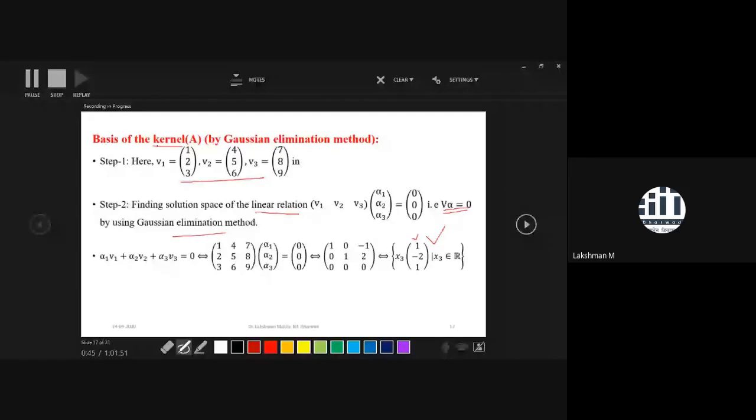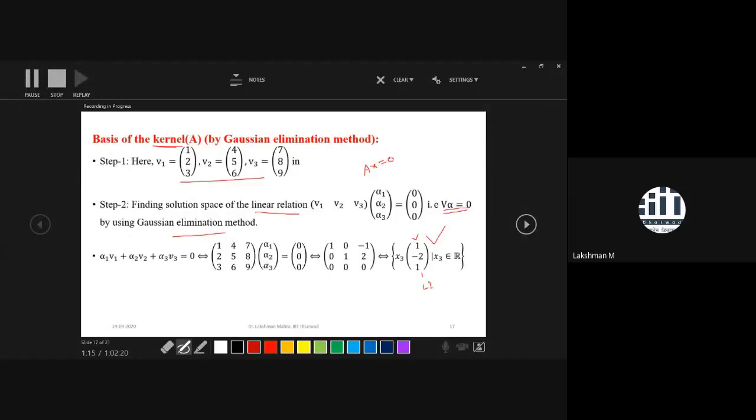To prove that, note it is a single non-zero vector, so by default it is linearly independent. And if you take any element from the kernel, then it would be a linear combination of this one. How can you justify that? An element of the kernel must satisfy this equation: if you multiply that element, it maps to 0.